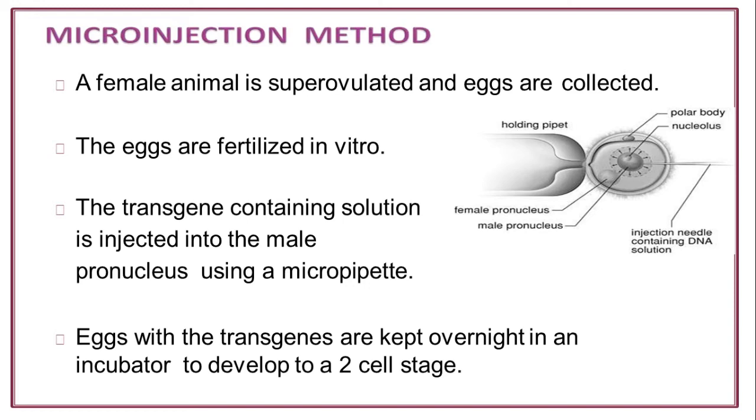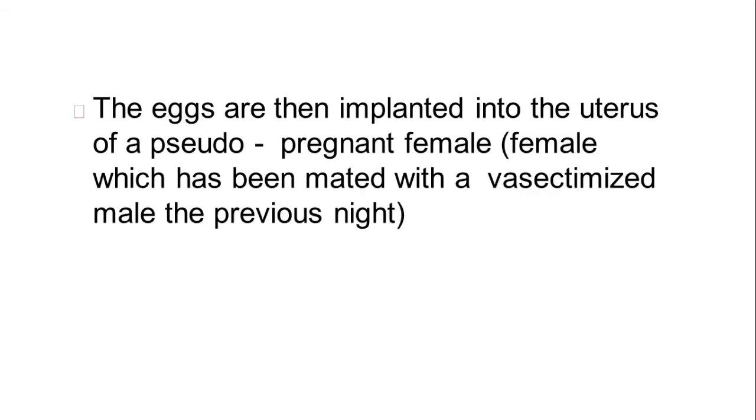Again, to revise: a female animal is superovulated and eggs are collected. These eggs are fertilized in vitro. The transgene-containing solution is injected into the male pronucleus using a micropipette. Eggs with the transgene are kept overnight in an incubator to develop to a two-cell stage. In the next step, the eggs are implanted into the uterus of a pseudo-pregnant female.